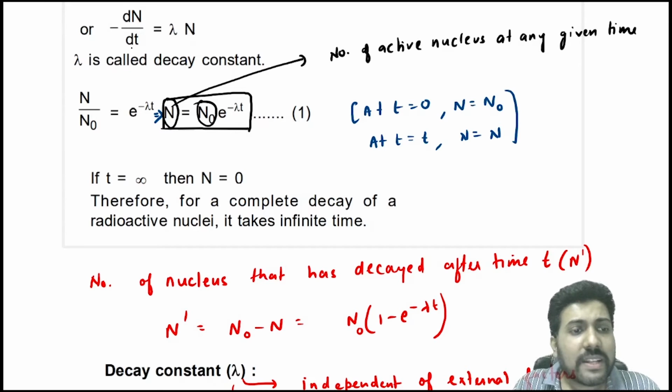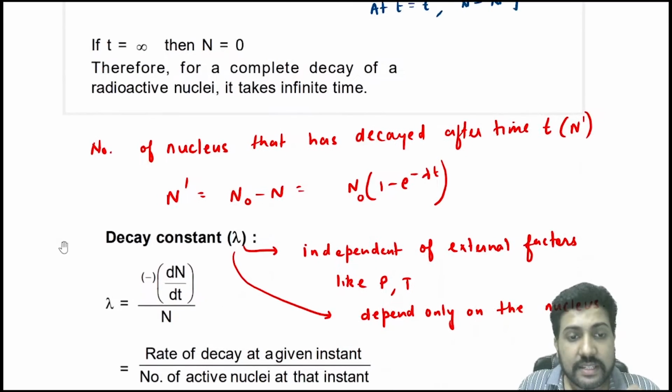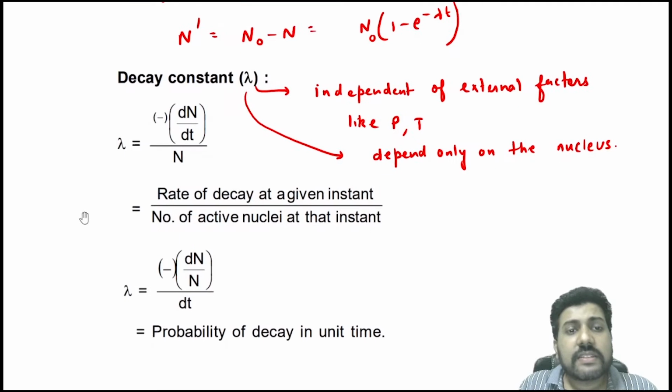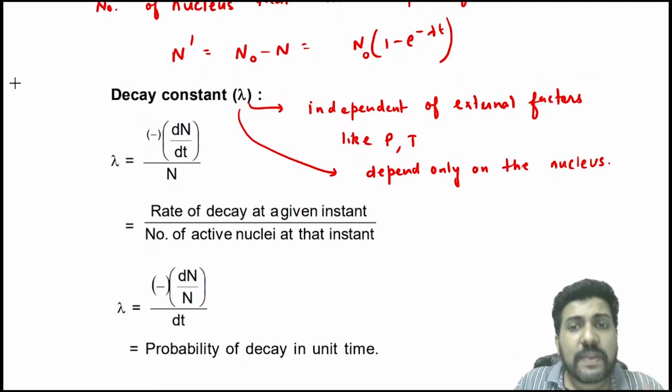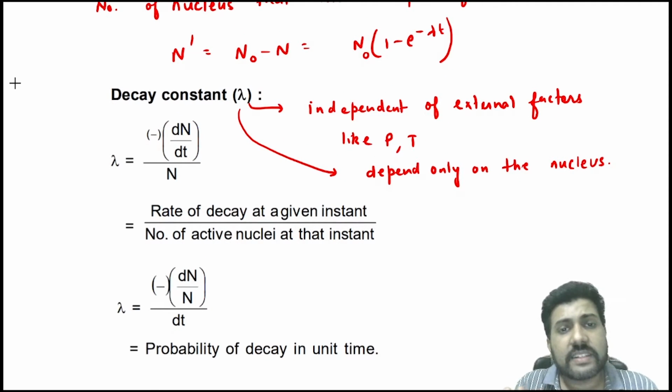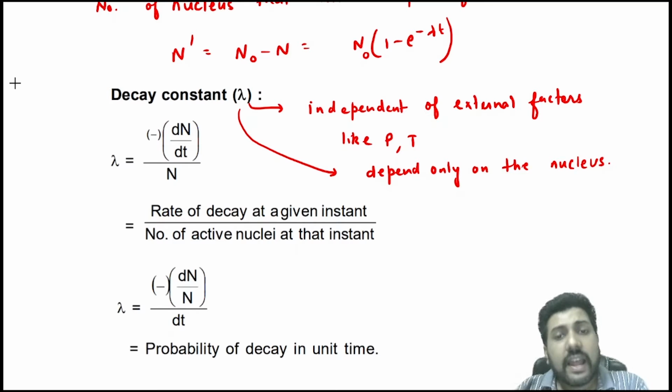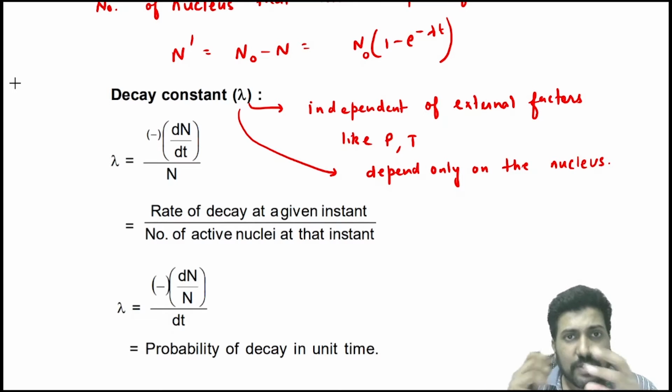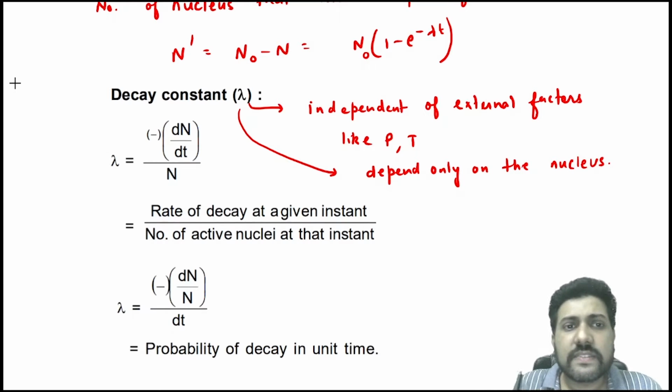Okay. Now what is this decay constant? Listen carefully. The decay constant, first of all, is independent of all external factors like pressure, temperature, and any other force or chemical conditions. The decay constant depends only on the type of nucleus. So if the nucleus is fixed, the decay constant is fixed.